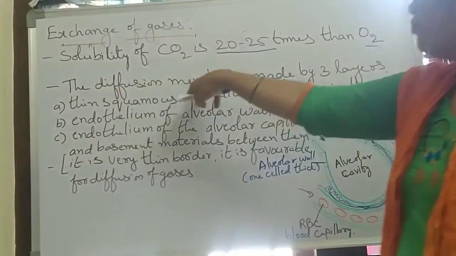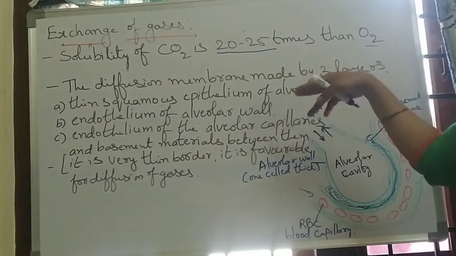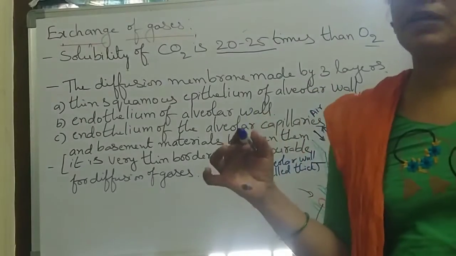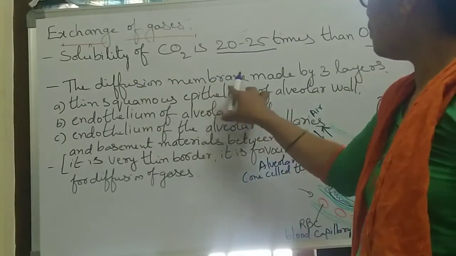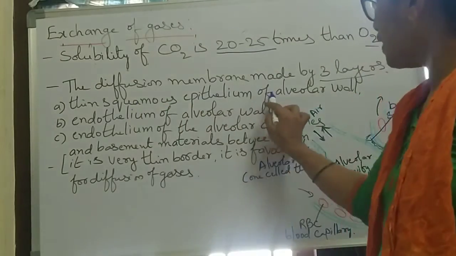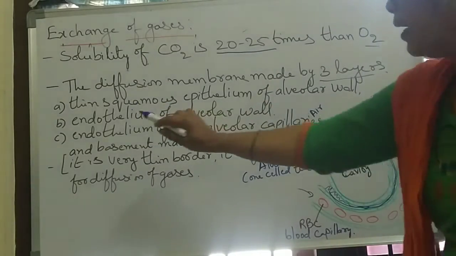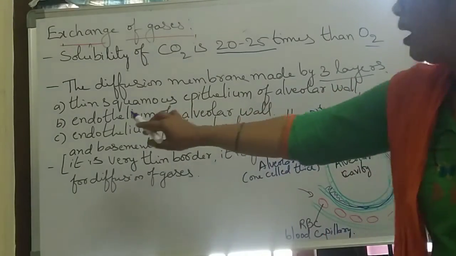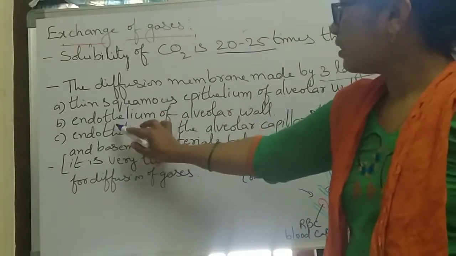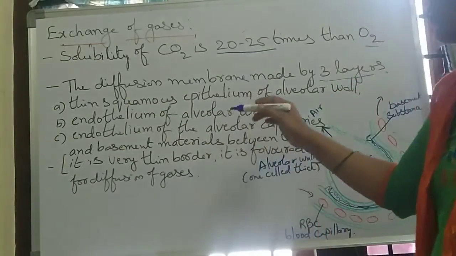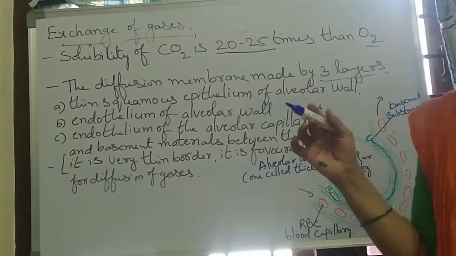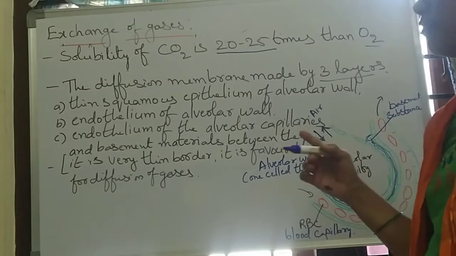And next, the diffusion membrane. The diffusion membrane means the thickness, and the thickness also affects the exchange of gases. Here the diffusion membrane is made up of three layers. What are they? Thin squamous epithelium of the alveolar wall, then the endothelium of the alveolar wall, and the endothelium of the alveolar capillaries. These are the three layers. Based on these three membranes, membrane thickness is also a factor in exchange of gases.